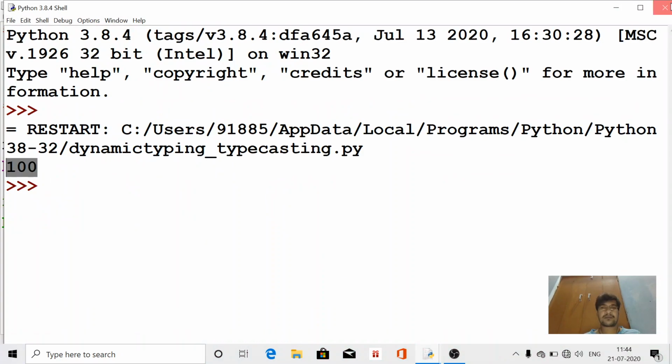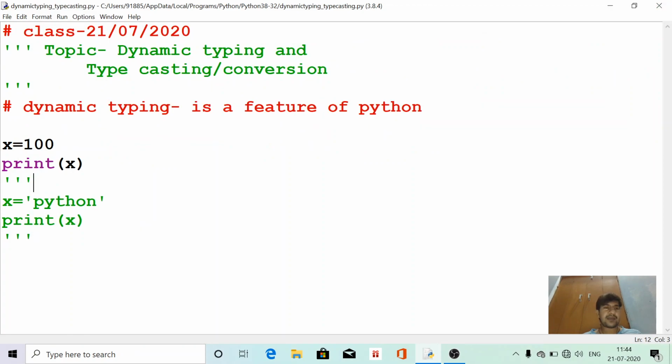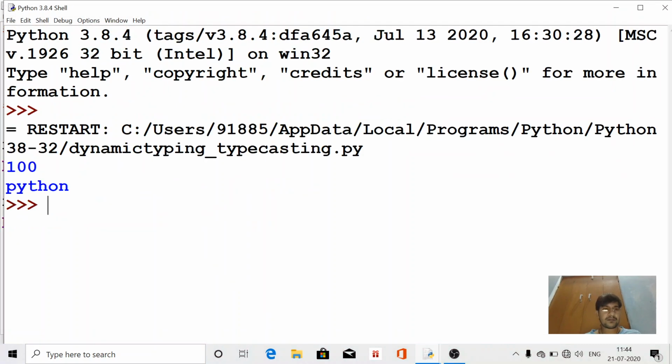Now again, if we define the same variable x with the value Python and again print the value of x, now see the output. Here 100 and Python both will be written by Python.